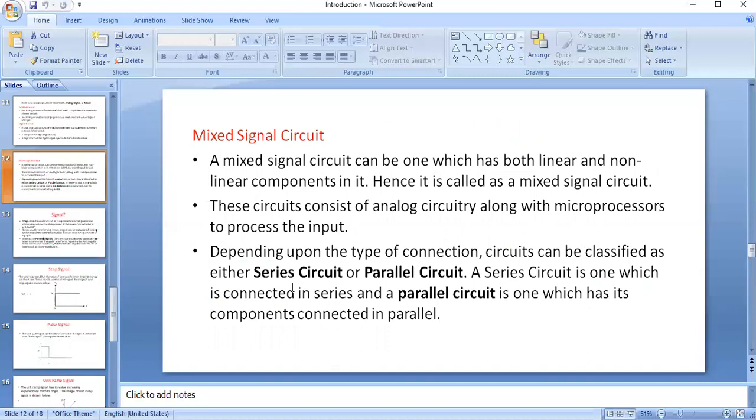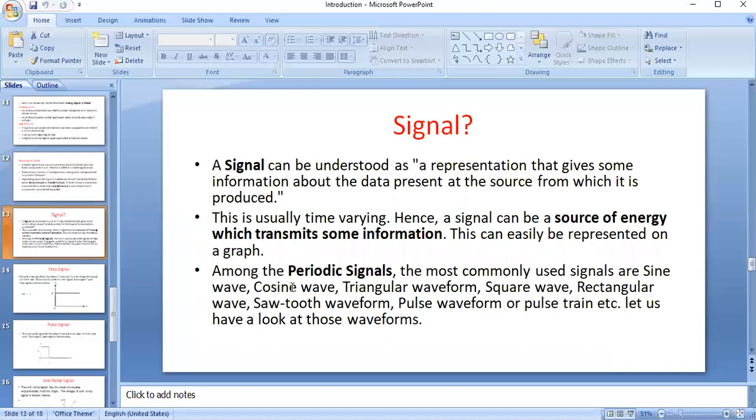Next, depending on the type of connection, we can classify these circuits into series circuits and parallel circuits. For example, if a diode is connected in series with a resistor, that is a series circuit. If the diode is connected parallel to the output, that is a parallel circuit. So depending on how the components are connected in the circuit, we can classify it as a series circuit or a parallel circuit. So this is all about the introduction.